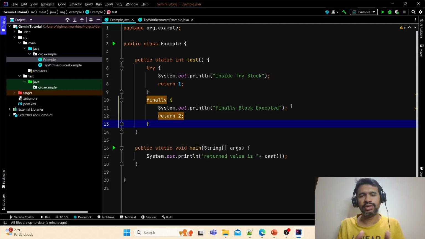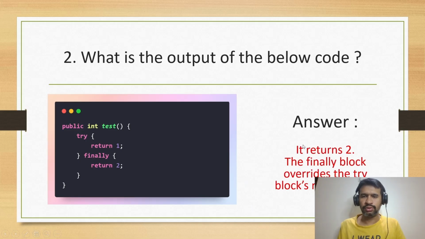So I hope you understood this question. So finally block's return statement will always be executed. Okay, let's move on to next question. So the answer is it returns 2, because finally block overrides the try block's return value. I hope it's clear.